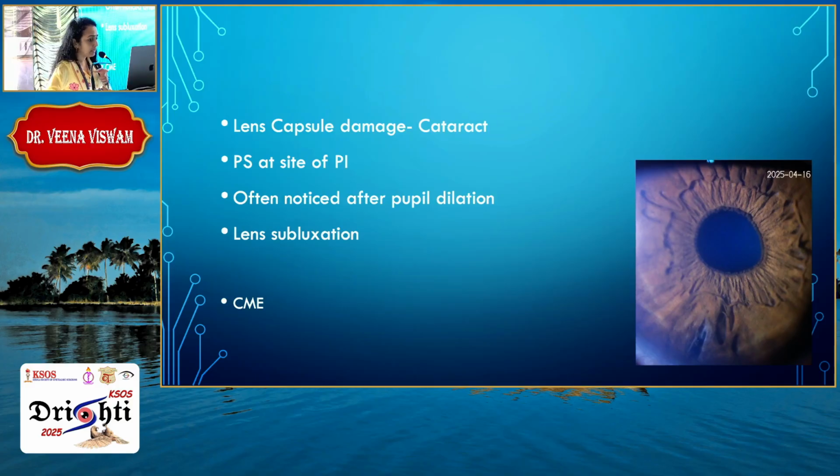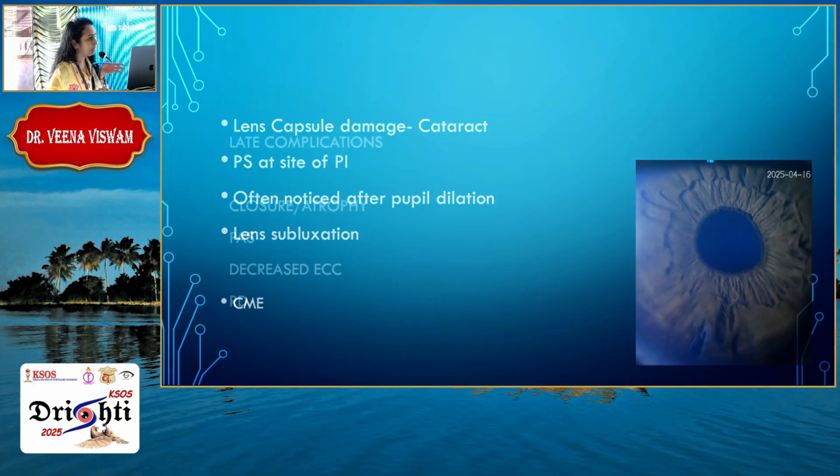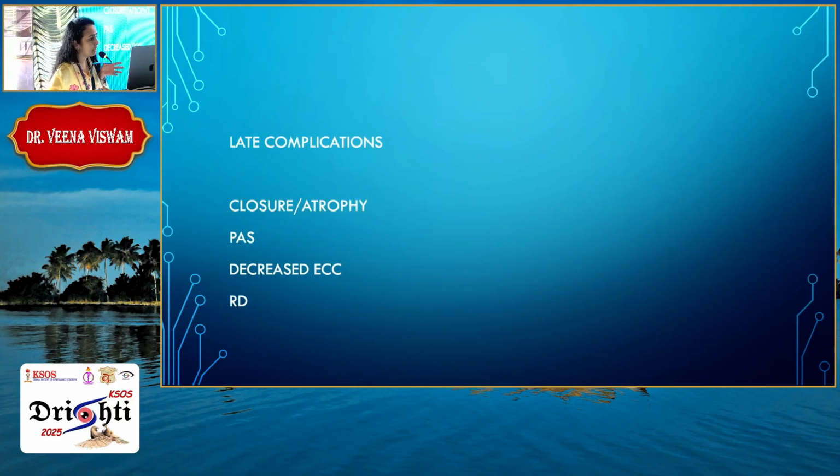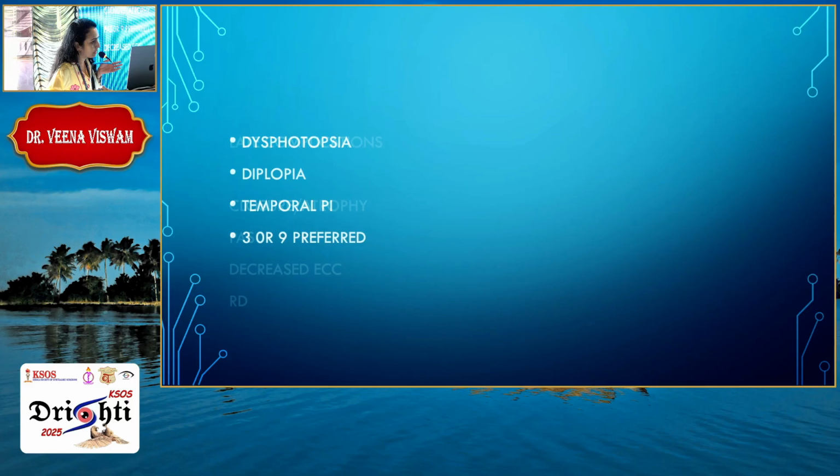If the PI is large, as in this case, this was a very resistant pupil, iris, and we had to give multiple shots. The PI was closing again and again, so the PI has become very large. In such conditions, zonular damage may occur, and some cases of even lens subluxation are also reported. CME may occur because of repeated laser applications. Then late complications like closure or peripheral anterior synechiae, decreased endothelial cell counts. Pilocarpine use in the long term may result in RD. All these are rare complications.